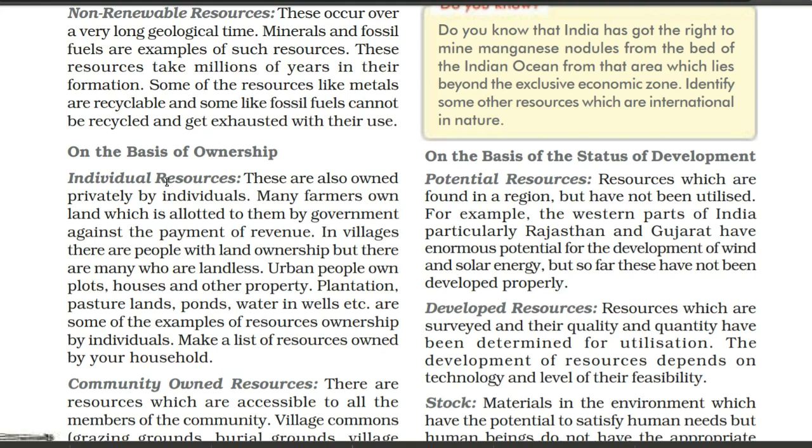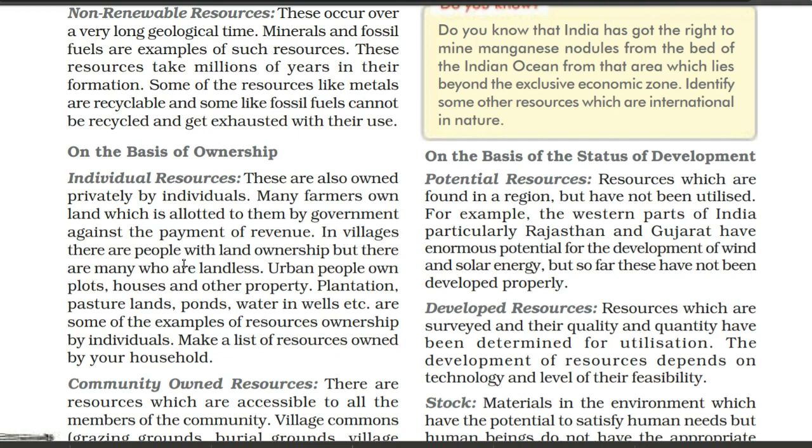It is just an example. Now let's see the heading's lines. These are also owned privately by individuals. Those things which come under individual resources are owned as private property, meaning by individuals. Many farmers own land which is allotted to them by government against the payment of revenue.